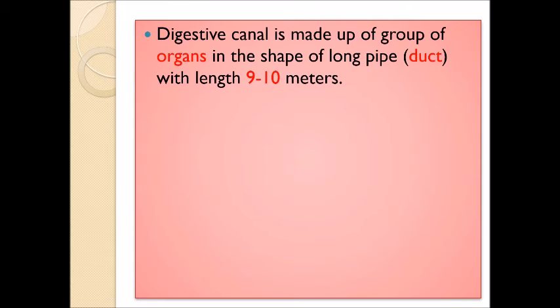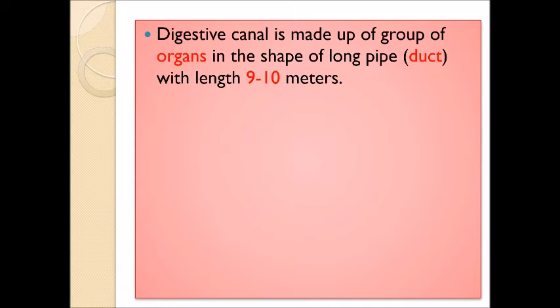The digestive canal is made up of a group of organs, as we said before, starting from the mouth till the large intestine, in the shape of a long pipe or duct with a length of 9 to 10 meters. How is that? My whole body length is about 1 meter, 1.5, maximum 2 meters.